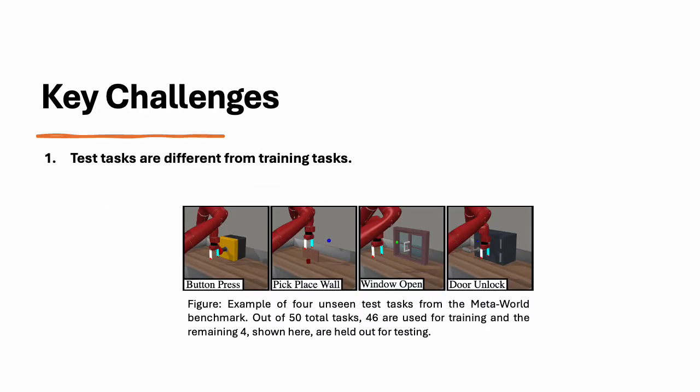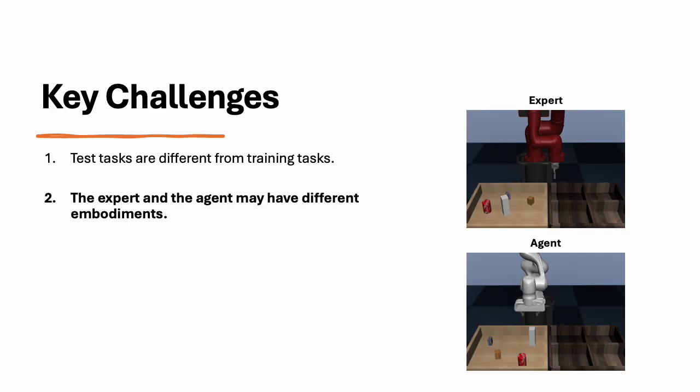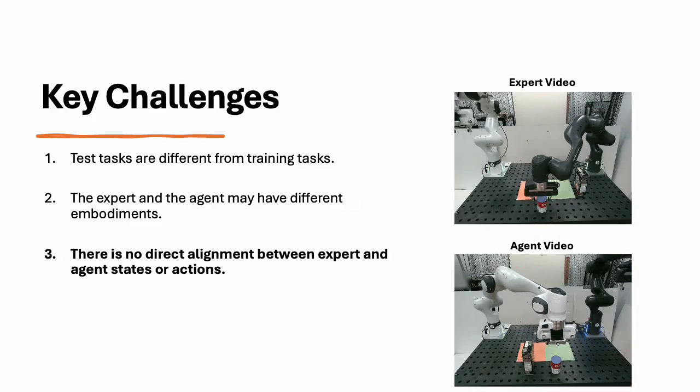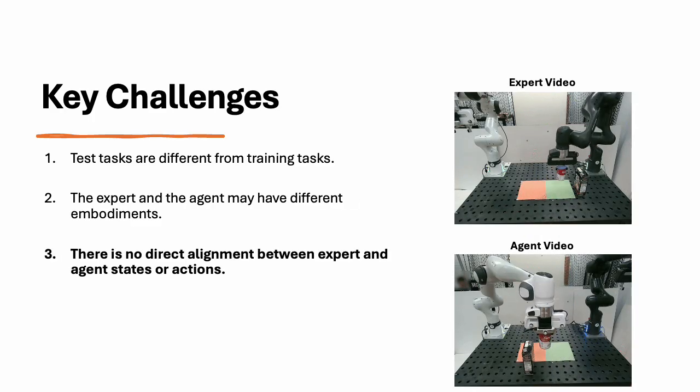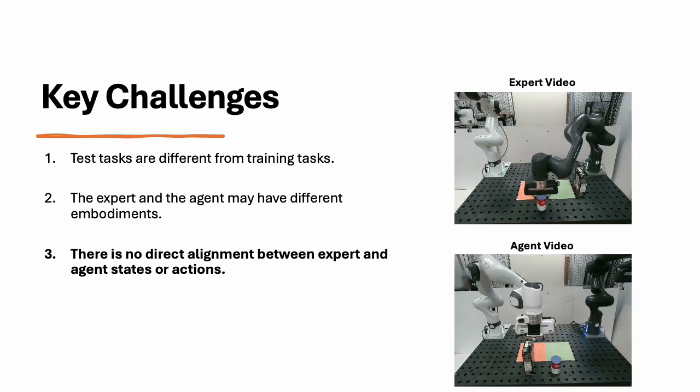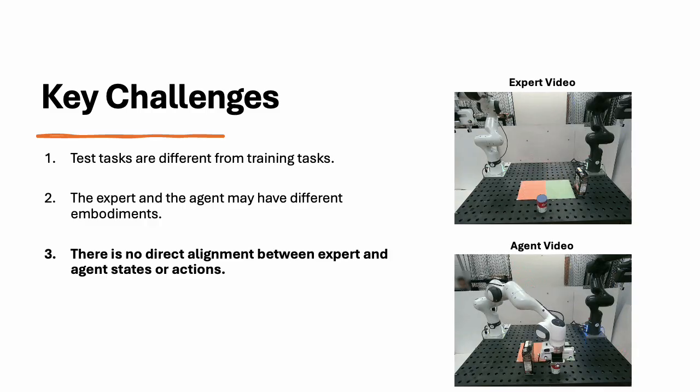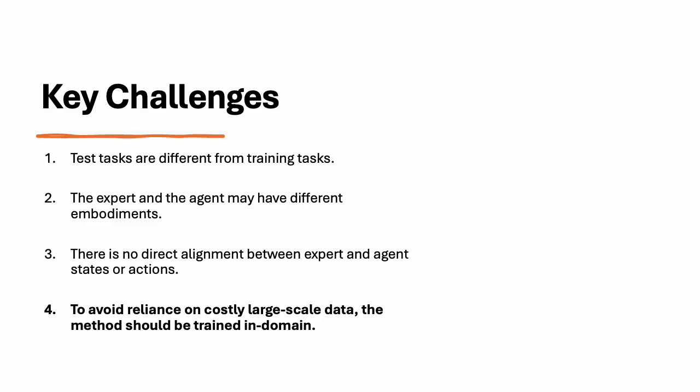Let's look at some key challenges in our test setting. Firstly, the test tasks are different from training ones. Second, the expert and agent may have different embodiments, as shown here. Third, as shown in these videos, there is no direct alignment between expert and agent states or actions. Lastly, the method needs to be trained in domain.